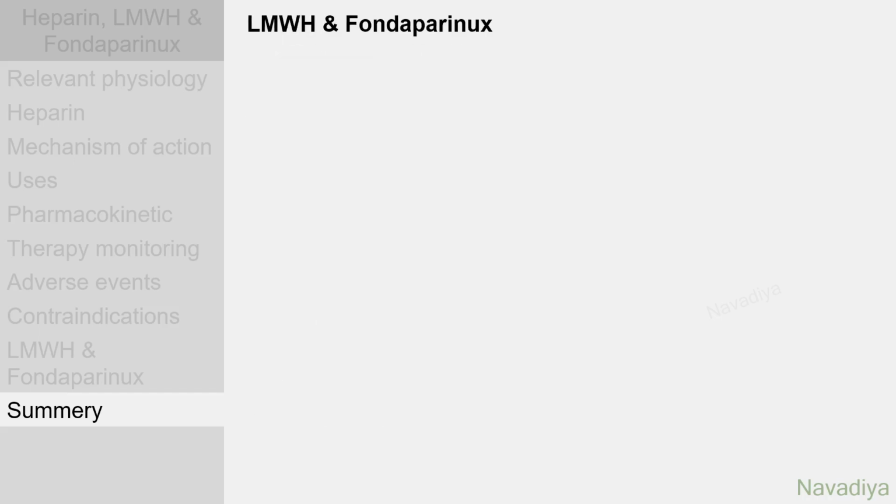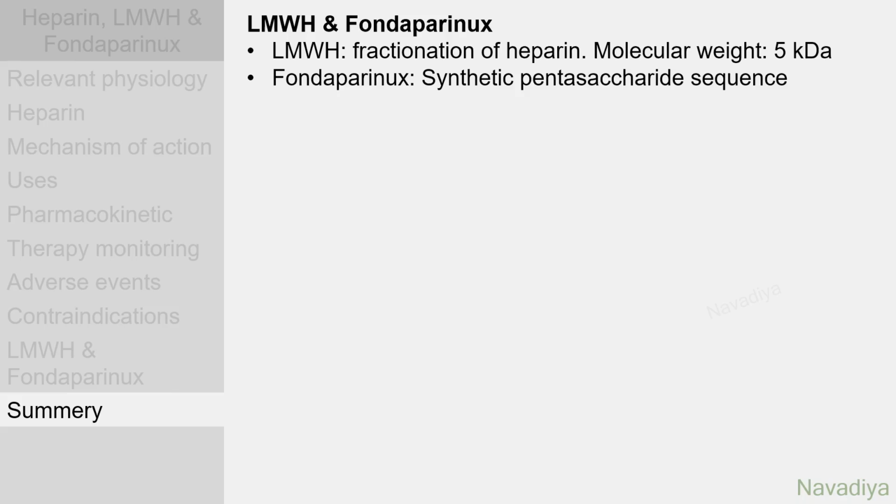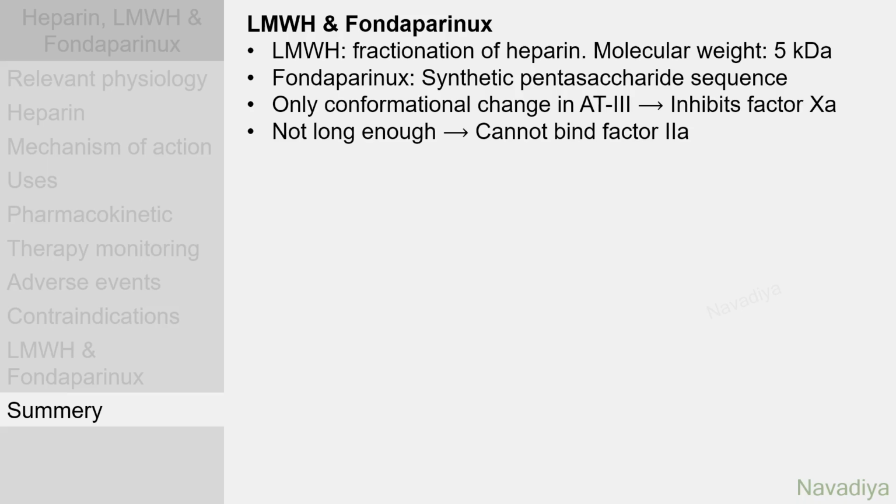Now low molecular weight heparin and fondaparinux. Low molecular weight heparin is obtained by fractionation of heparin. Its average molecular weight is about 5 kilodalton. Fondaparinux is a synthetic pentasaccharide sequence. They both act only by causing conformational changes in antithrombin 3 to inhibit factor 10. They are not long enough, so cannot bind with factor 2. They have minimal effect on APTT.